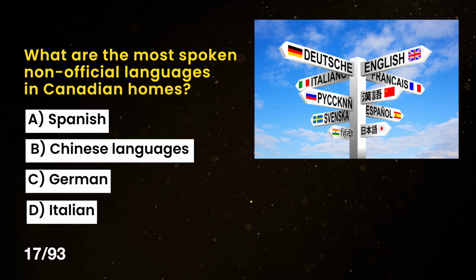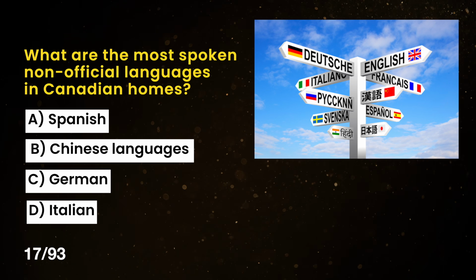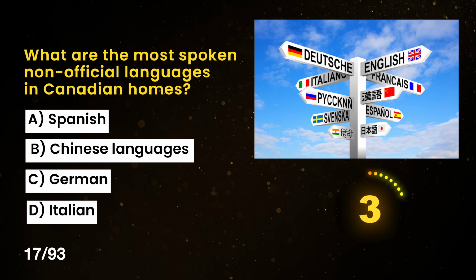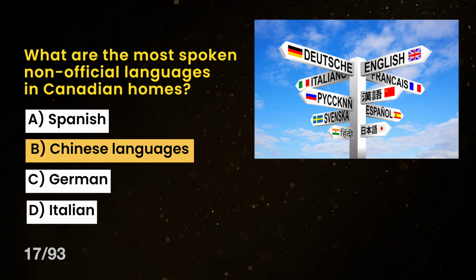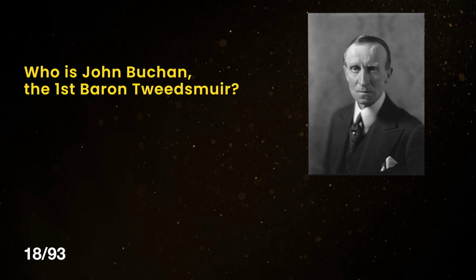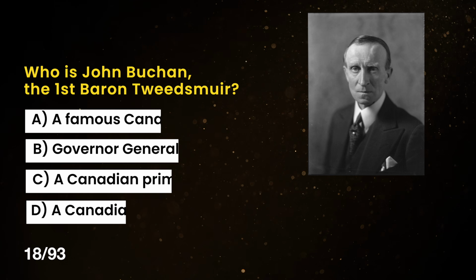What are the most spoken non-official languages in Canadian homes? A. Spanish, B. Chinese languages, C. German, D. Italian. The correct answer is B. Chinese languages.